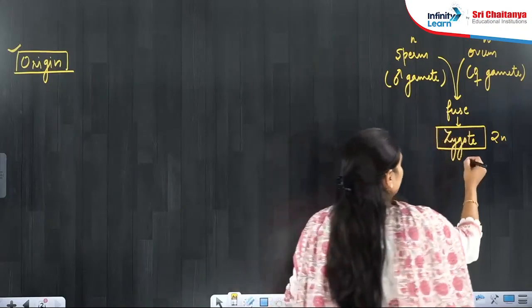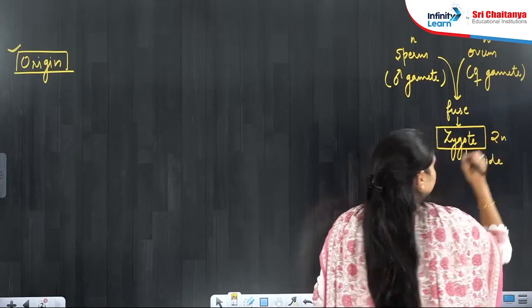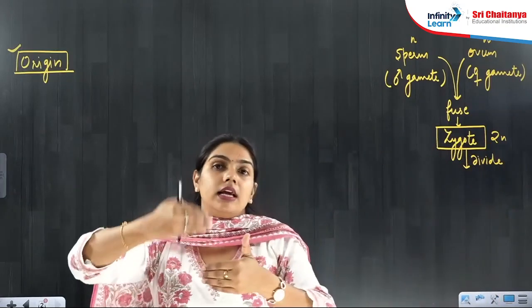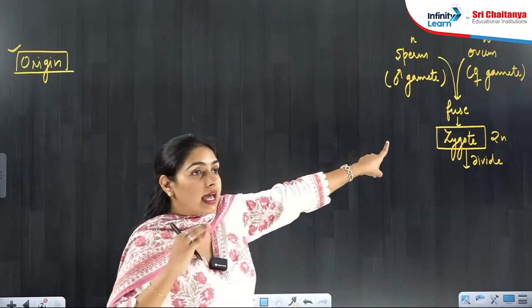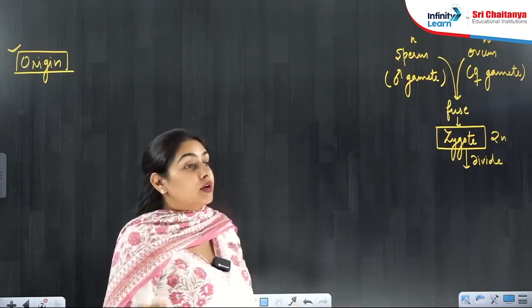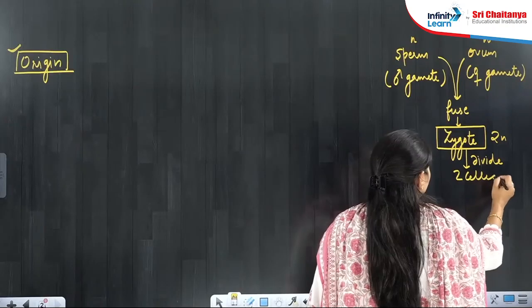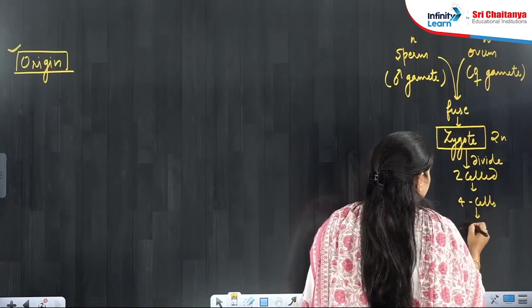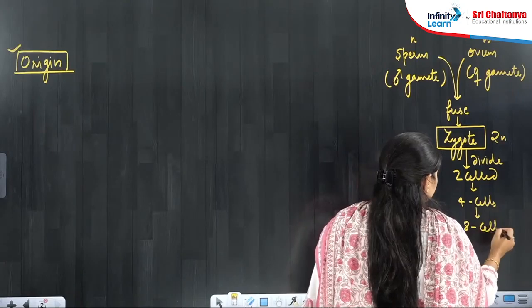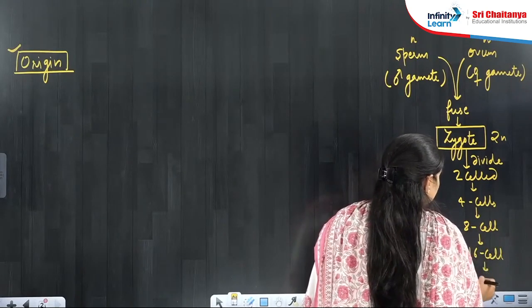Now this zygote will divide and increase the number of cells. This is a single cell, then it will become 2-celled, then 4 cells, then 8 cells, then 16 cells, then 32 cells.